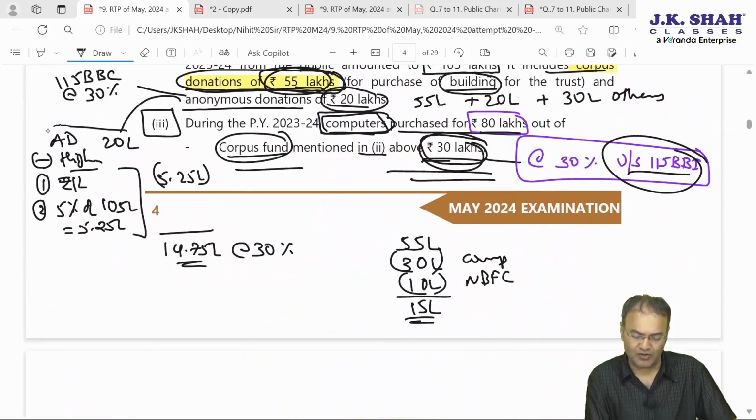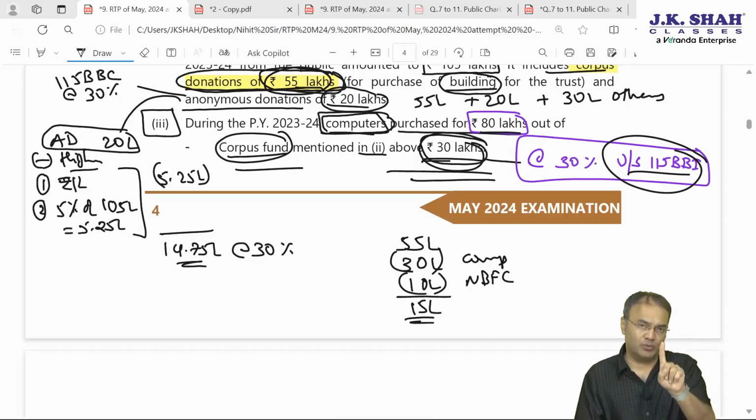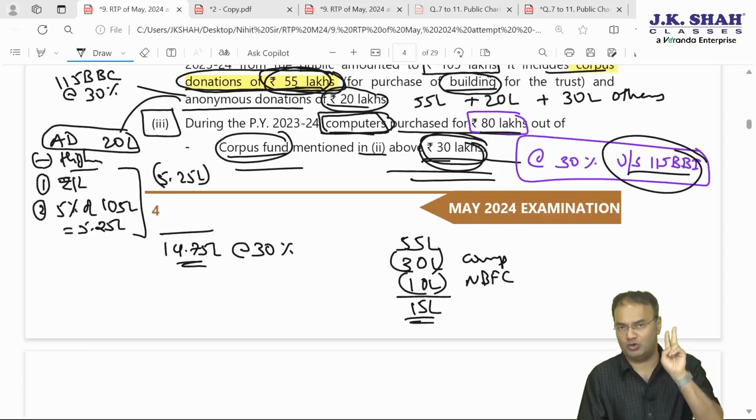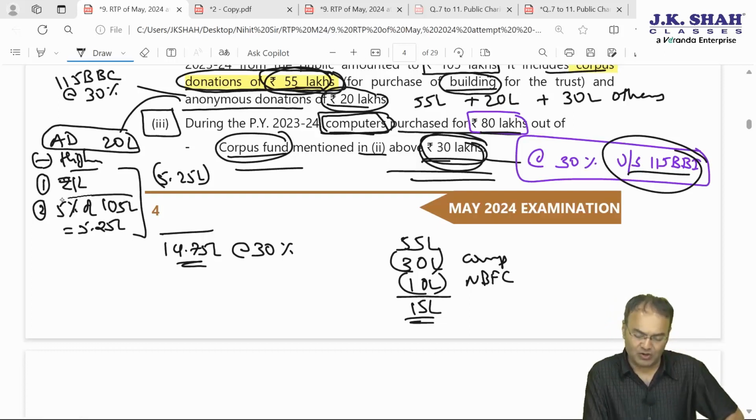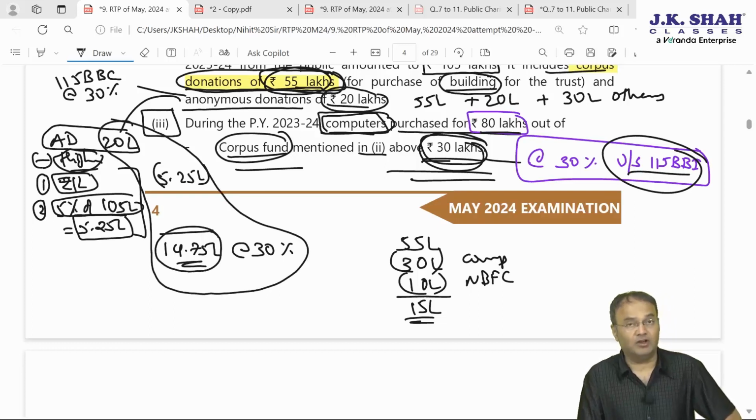This one. Out of anonymous donation of 20 lakhs, something is allowed as a deduction, higher of the following two: either 1 lakh rupee flat or 5% of total donation. Total donation including corpus, including anonymous. Total donation is 105, 5% of 105 is 5.25 or 1 lakh rupee, whichever is higher. So 5.25, 20 lakh minus 5.25, 14.75 will be taxable at a flat rate of 30% under section 115 BBC.